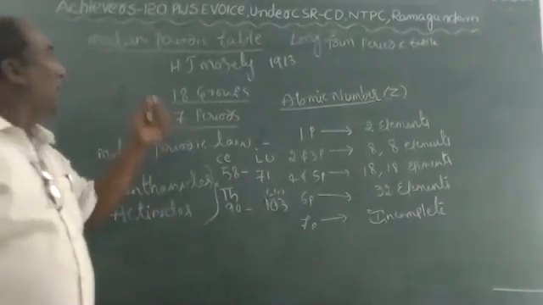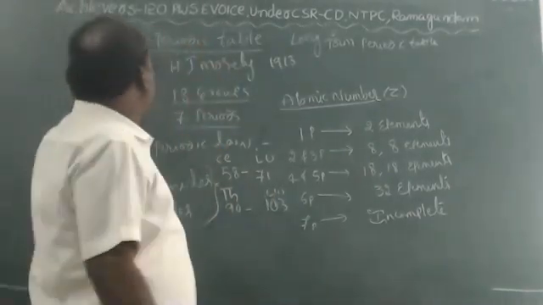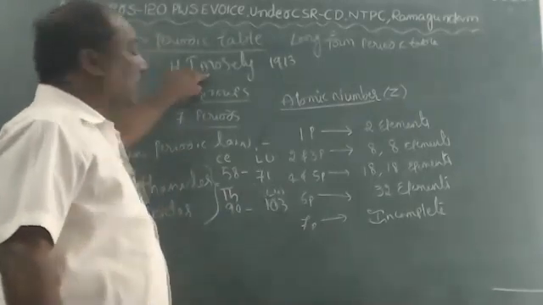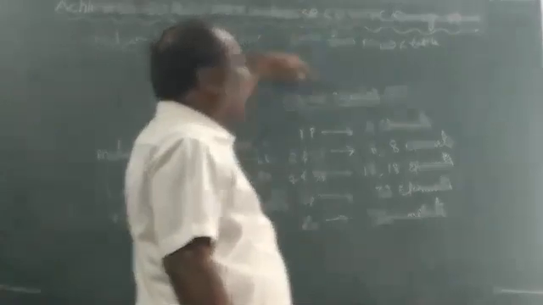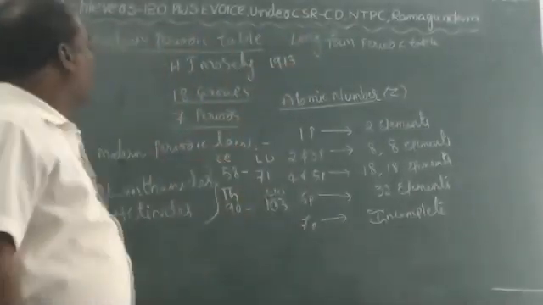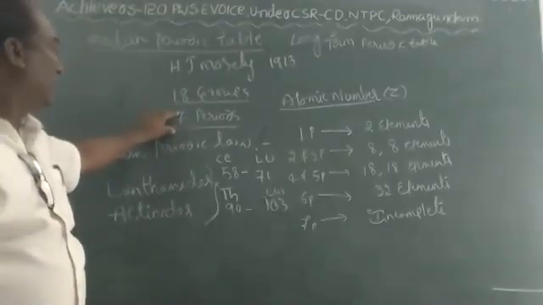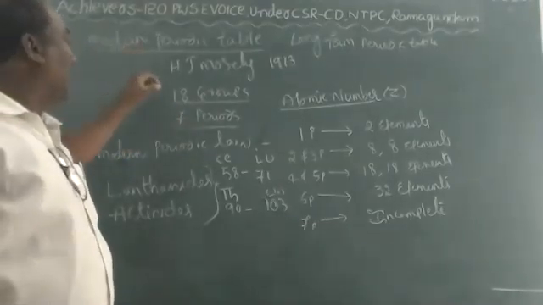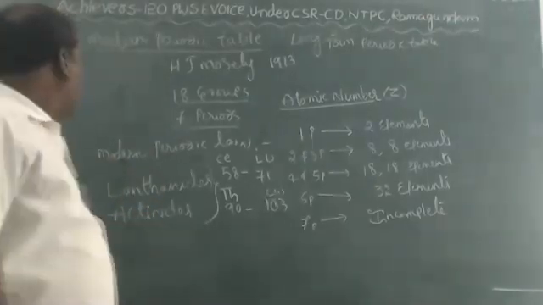Okay, children. The modern periodic table constructed by H.J. Moseley in 1913 is also called the long form periodic table. It consists of 18 groups and 7 periods, and the total 118 elements are fixed in systematic order.